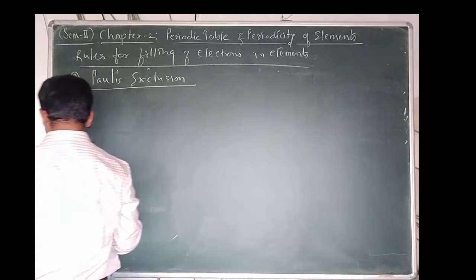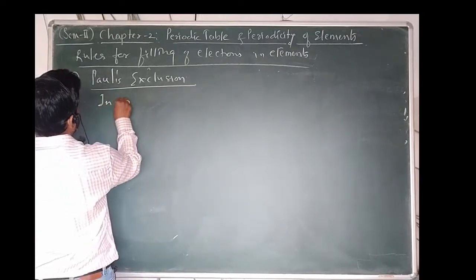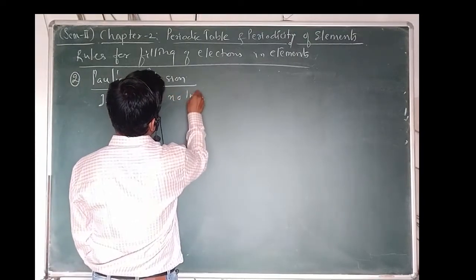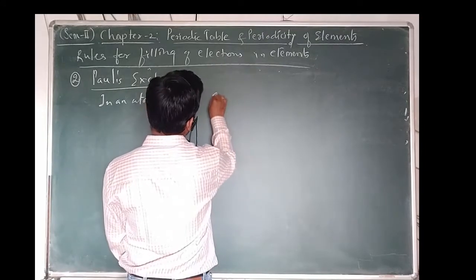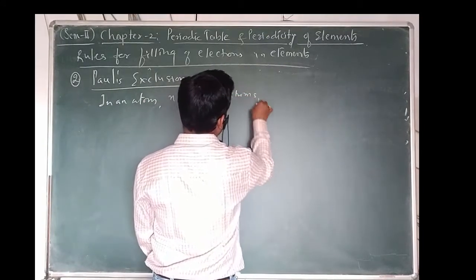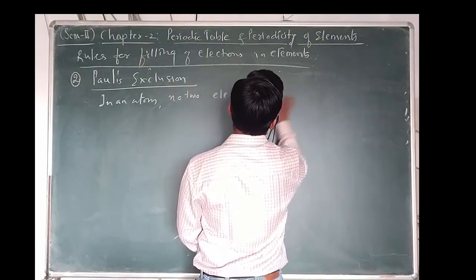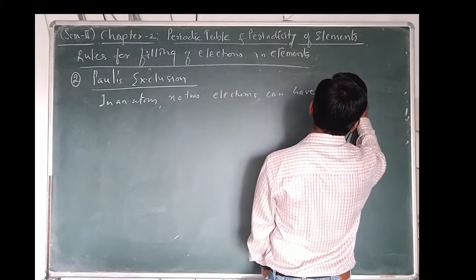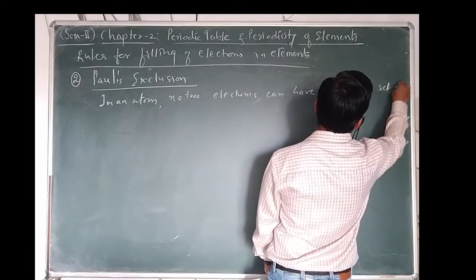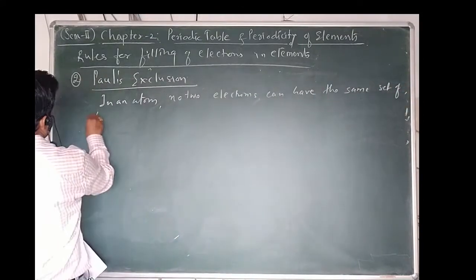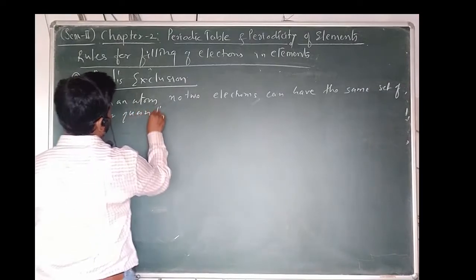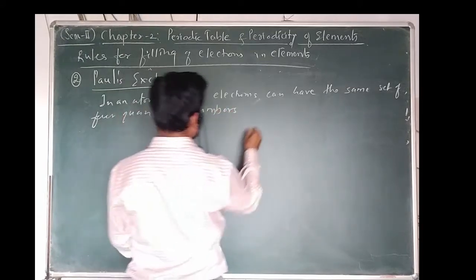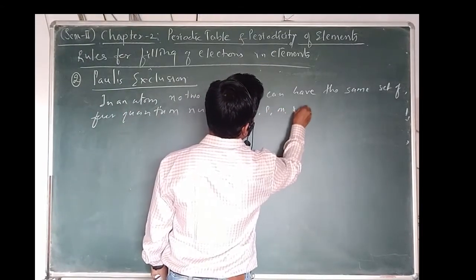First, I write the statement here. It is very simple. In an atom, no two electrons can have the same set of 4 quantum numbers, that is n, l, m and s.